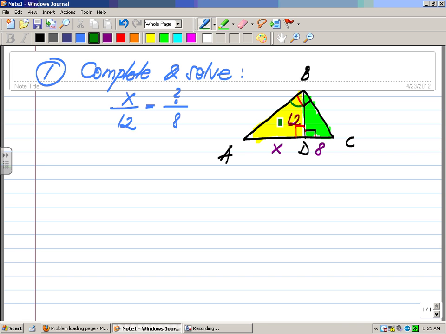So which angle is congruent to this one? ABD or BCD? Well, BCD, this angle right here, will be the same, right?